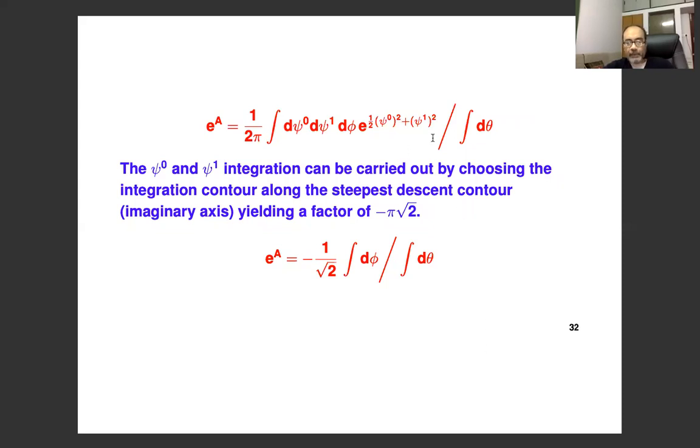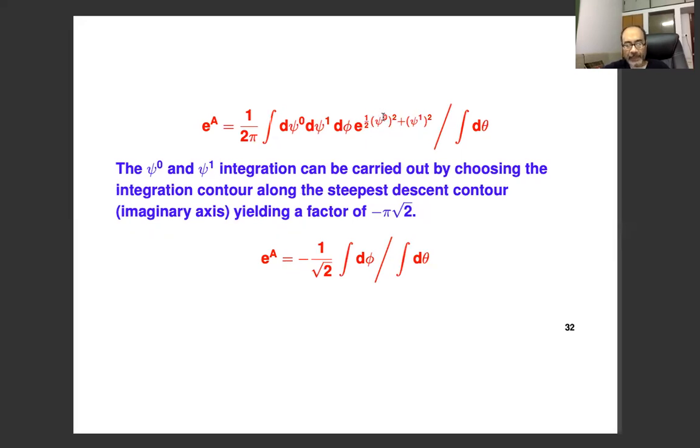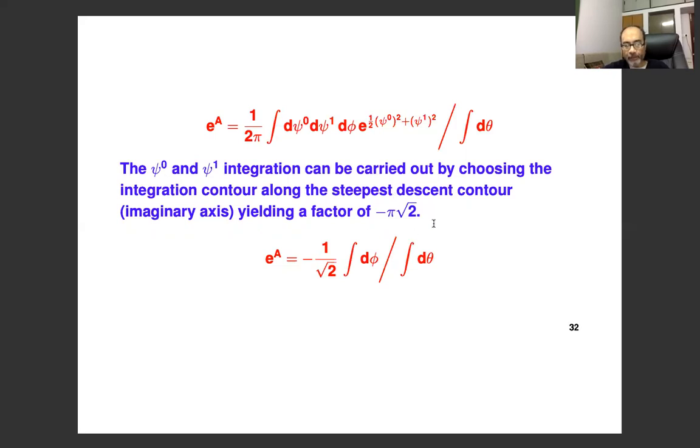Now here the psi 0 and psi 1 integrals have to be done because this is a saddle point. We are doing a path integral around the saddle point. So by the standard saddle point technique, we'll integrate over psi 0 and psi 1 by choosing the integration contour to be along the steepest descent contours. And that essentially gives a factor of i from each of these integrals. And we can do the integral explicitly and we get a factor of minus pi root 2.